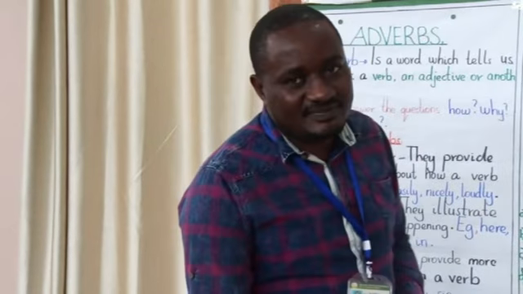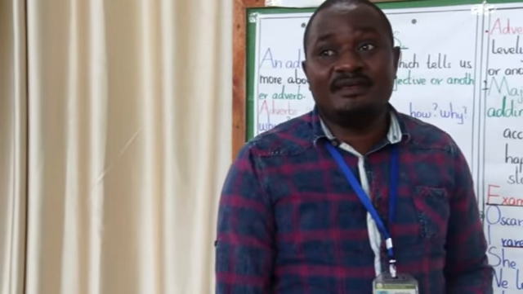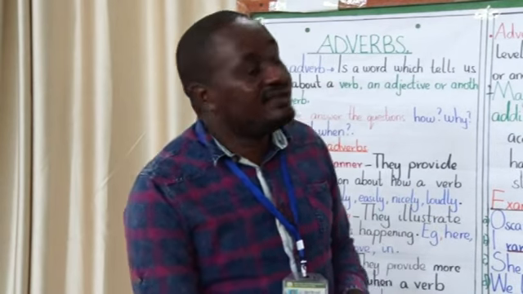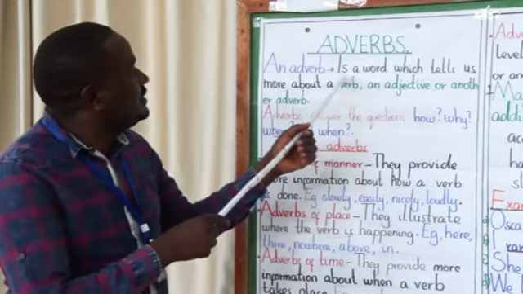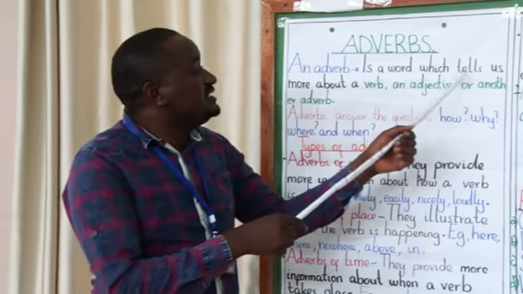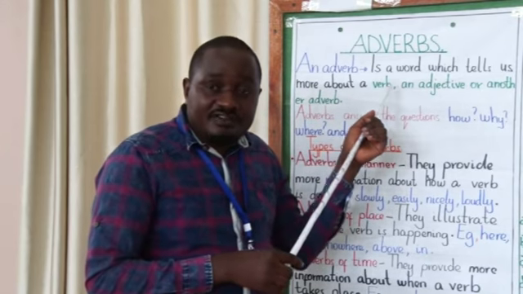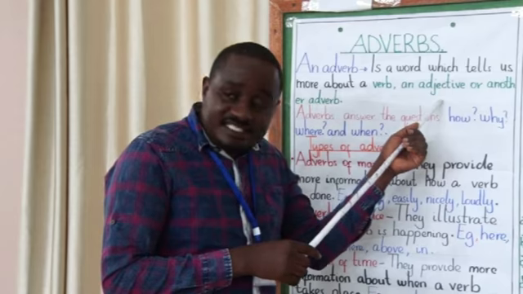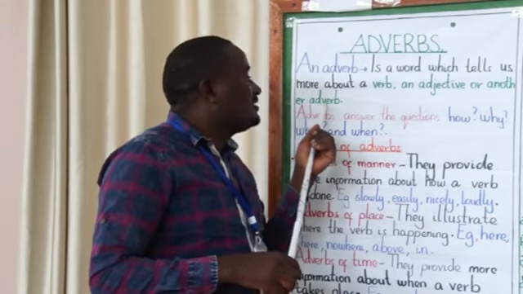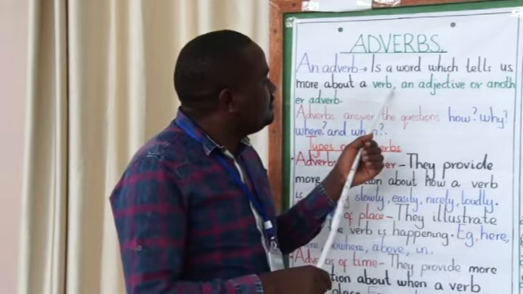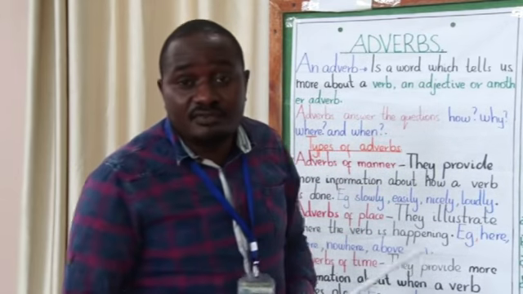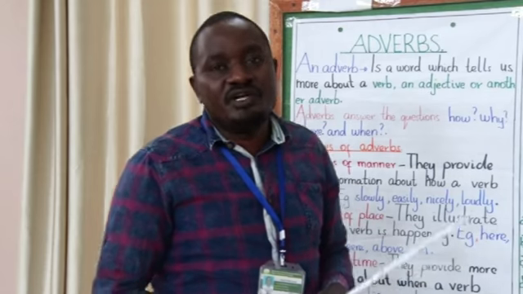What are these adverbs? Adverbs are words, or an adverb is a word which tells more about a verb, an adjective, or another adverb. In simple terms, we can say they are modification words. They modify.